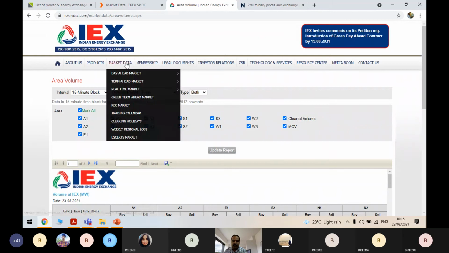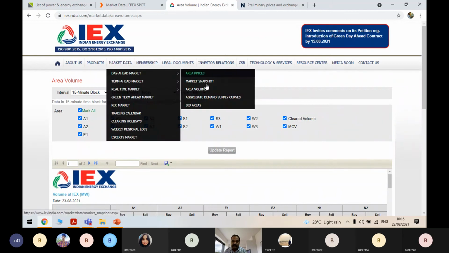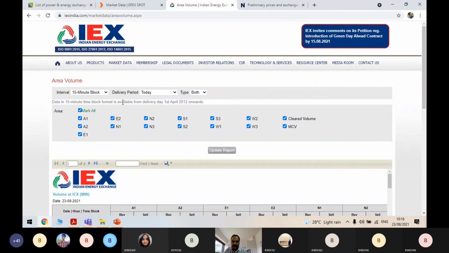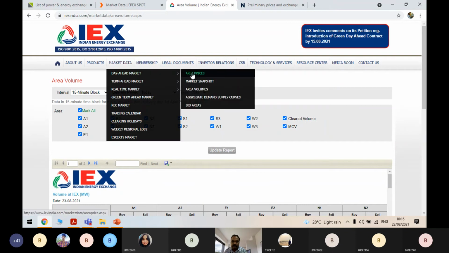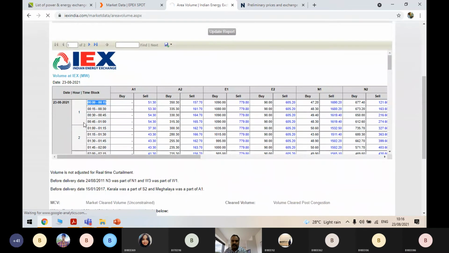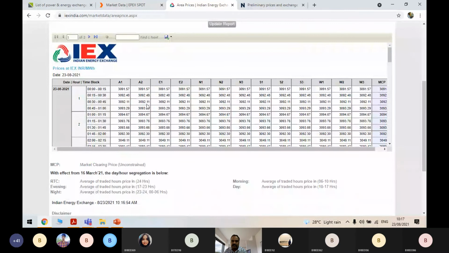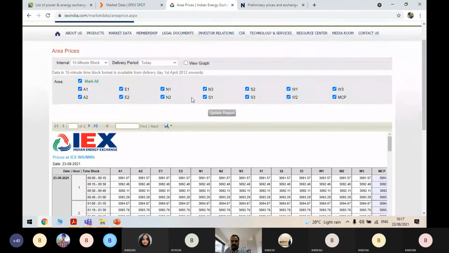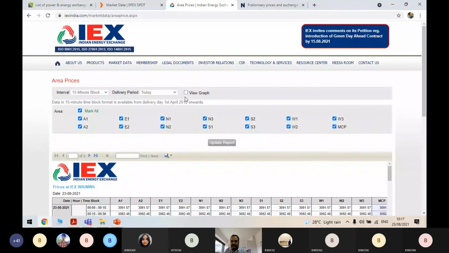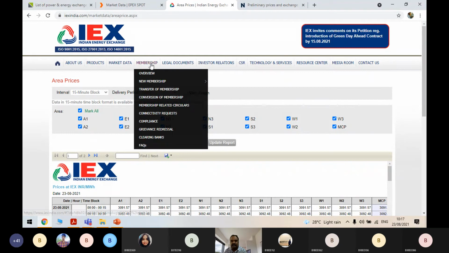Now I will show you. In the last class we also discussed that there will be demand and supply curves. Sir, how are these prices determined? I have shown you how these prices are determined, isn't it? See, the prices are common for all areas if you carefully see. In IEX, that is a problem. IEX fixes the same price for all the areas.